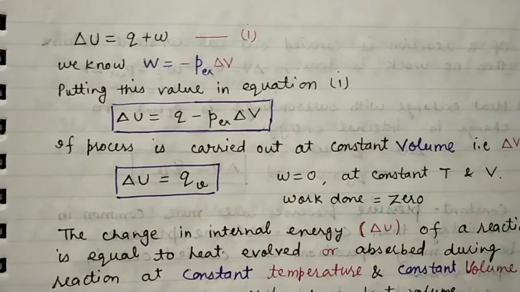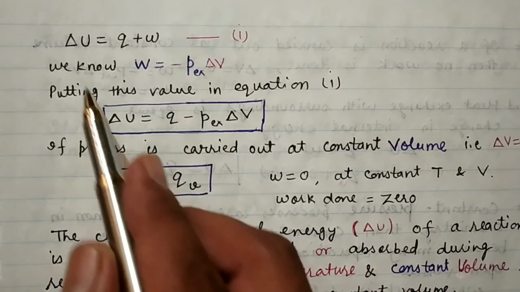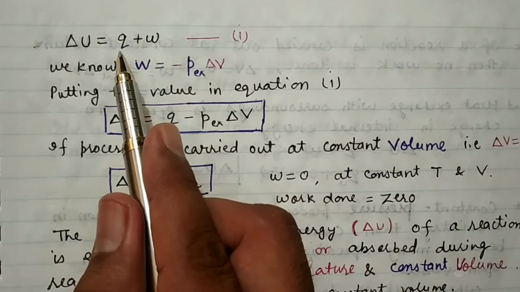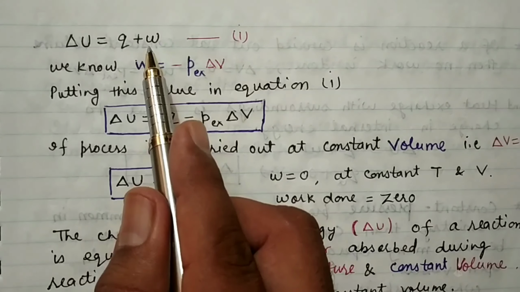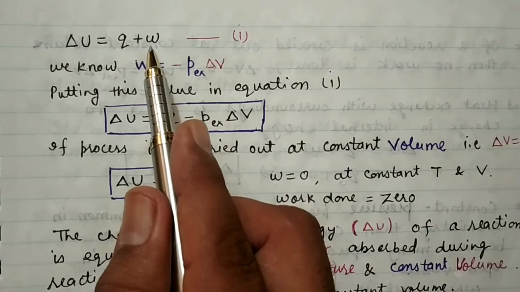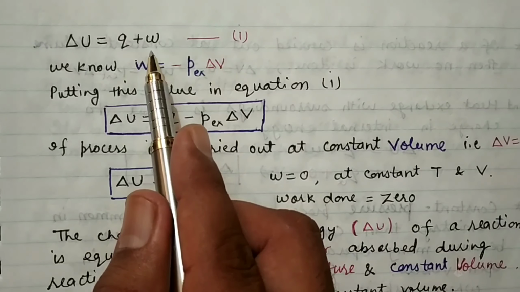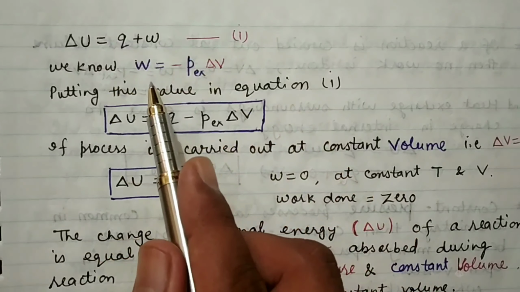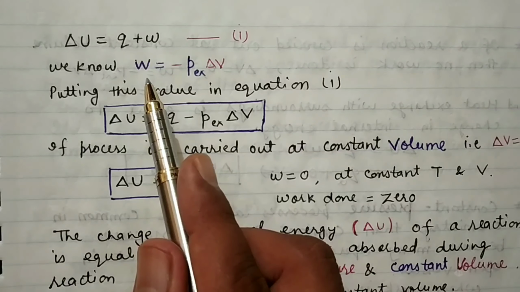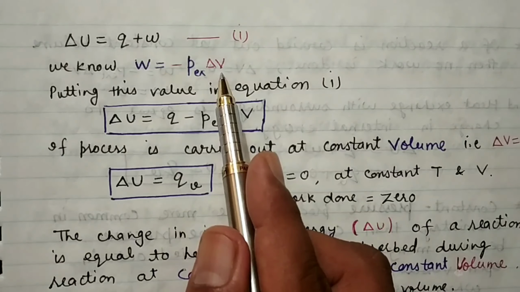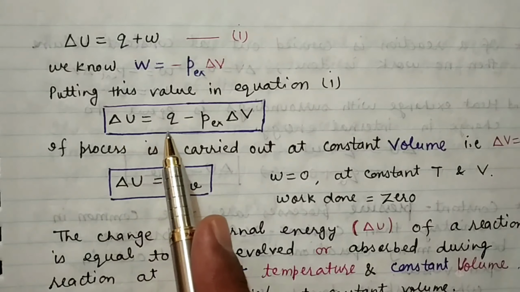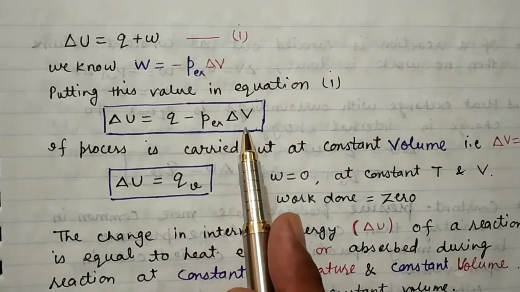Now we have seen that in the first case delta U is equal to Q plus W. Here Q is the amount of heat added to the system, and work is done on the system. So delta U is equal to Q plus W as per the first mathematical form of the first law of thermodynamics. Further we know that during irreversible expansion W is equal to minus P external delta V, change in volume. Now putting this value in equation 1, one can write delta U is equal to Q minus P external delta V.